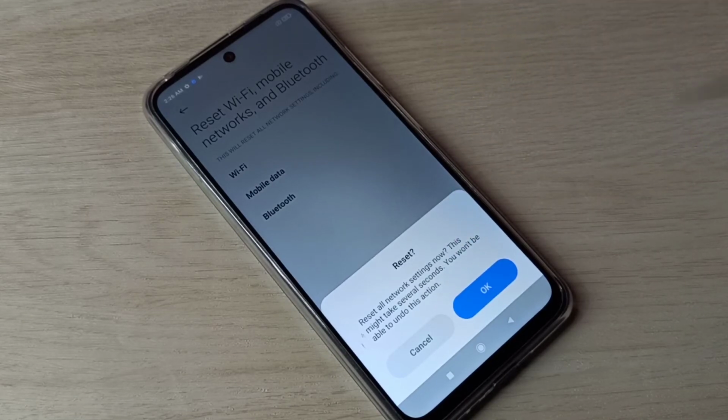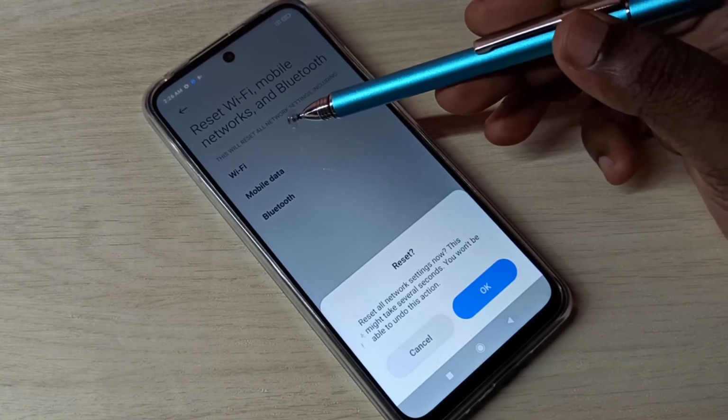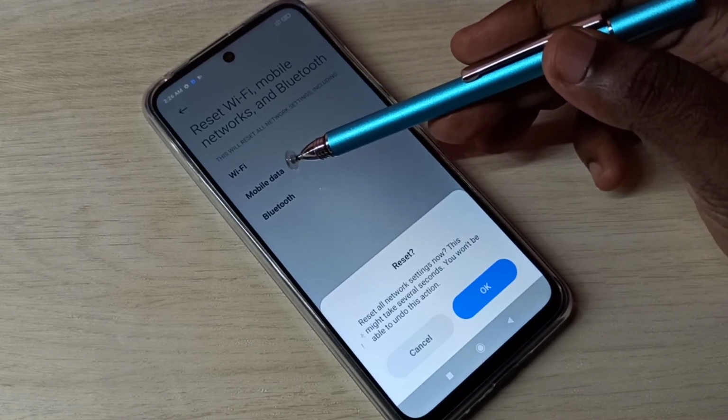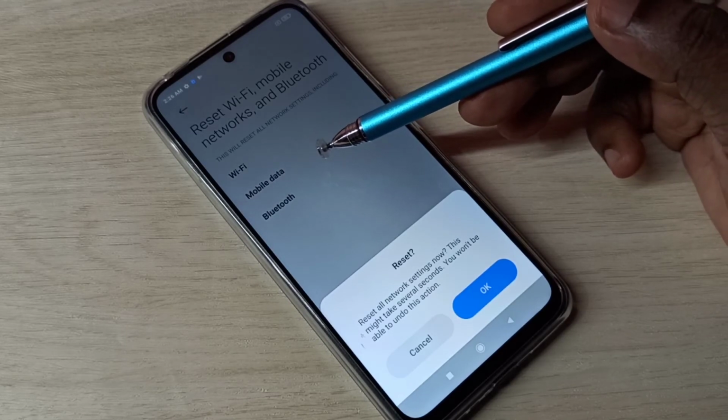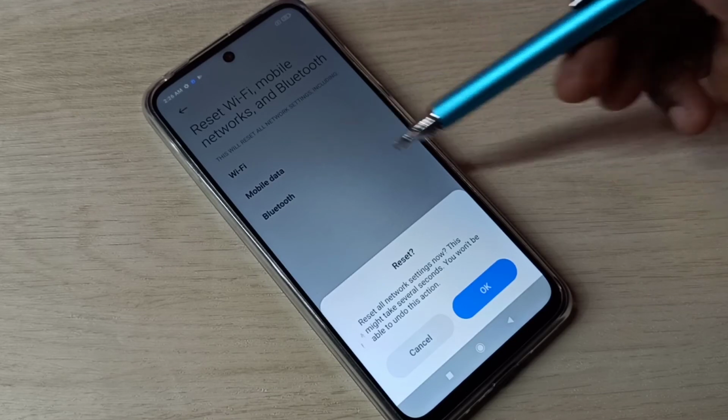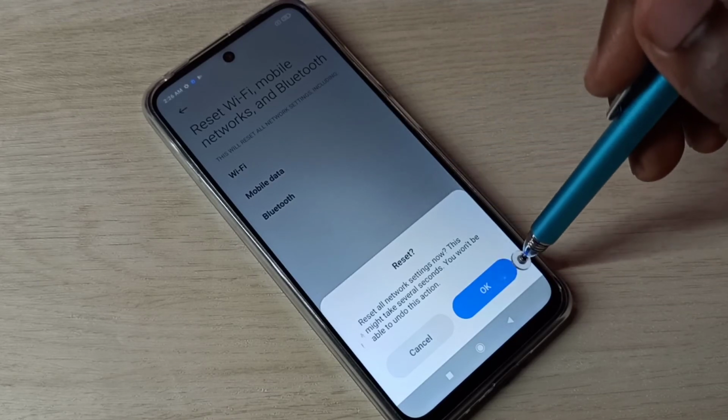So basically this reset operation deletes Wi-Fi hotspots, then it deletes mobile data settings, then it automatically recreates a new working mobile data setting. So that way we can fix network issues.